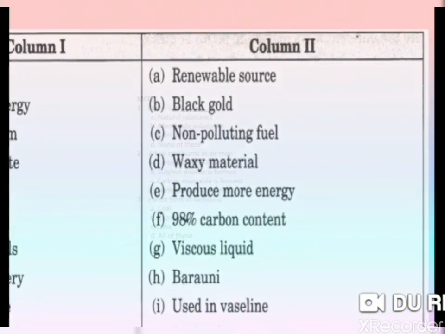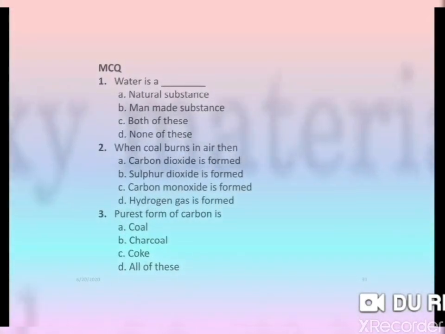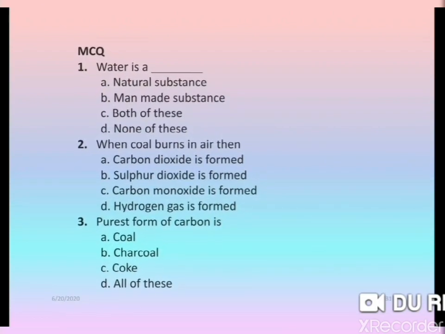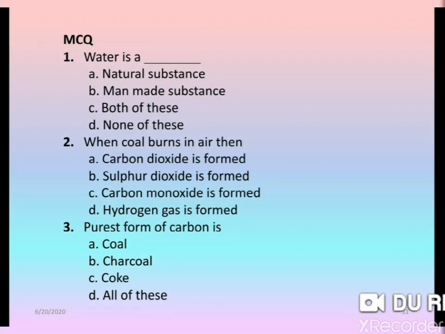Another exercise to check your knowledge, that is MCQ. The first MCQ is: water is a natural substance, man-made substance, both of these or none of these? The answer will be natural substance.